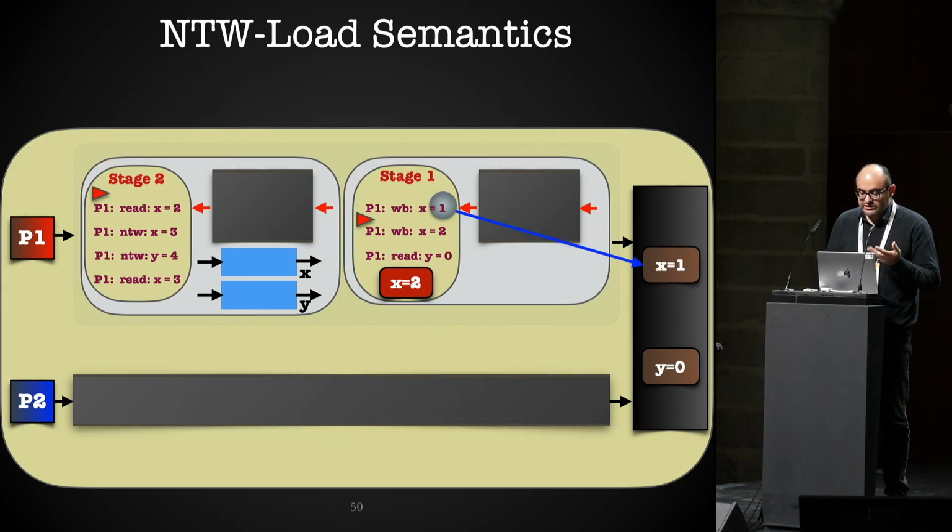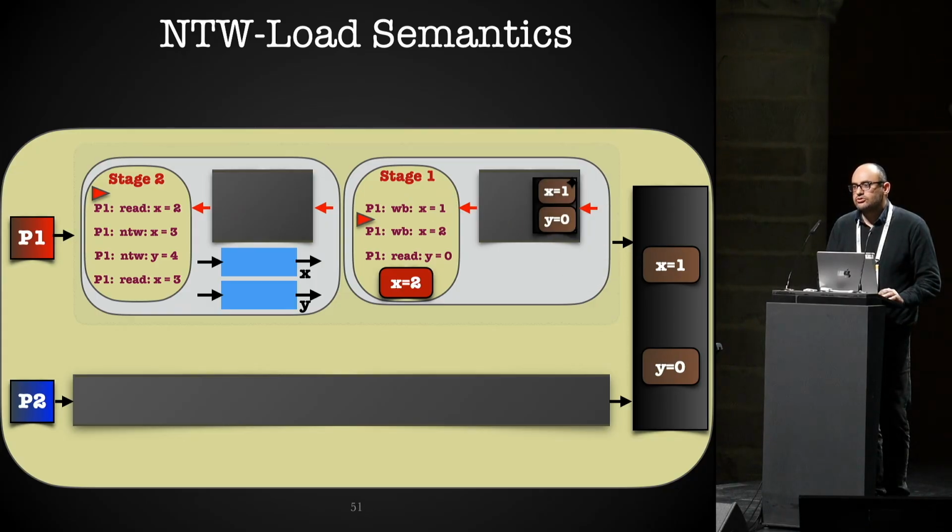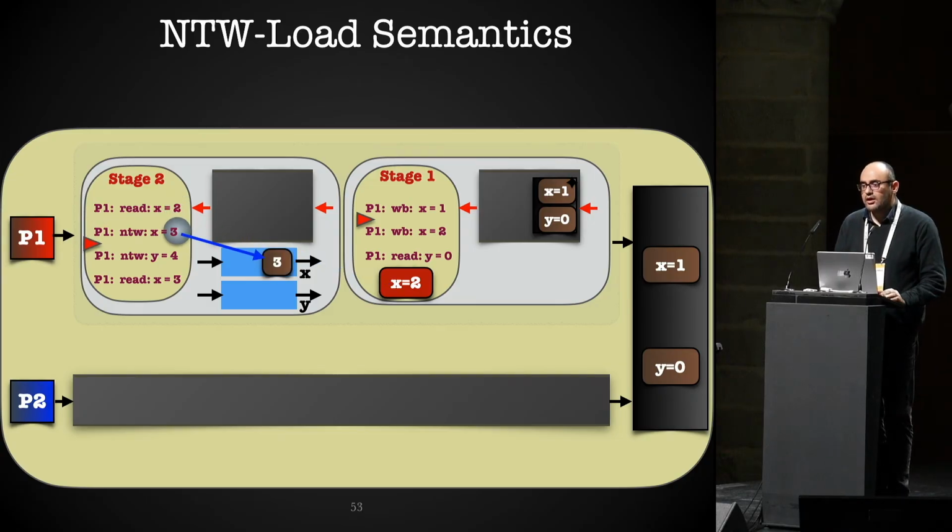Now let's see. Stage 1 will start by writing, setting X to 1. Using this load buffer semantic, it is immediately visible in the shared memory, and we have a snapshot which will be added to the active load buffer, which is this one now. As I said, these are sub-processes and they can run in parallel. Therefore stage 2 can run in parallel, and we can read the value of X equal to 2. Then we do the NTW, writing and setting it to 3, and then we add it to this small buffer that we have here.